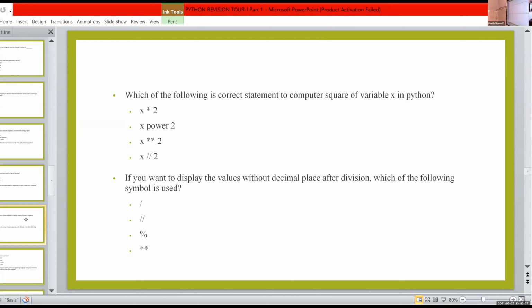If you want to display the values without decimal place after division, which of the following symbols is used? I want to get the answer in integer form, that is without the fractional part. Then which is the operator?